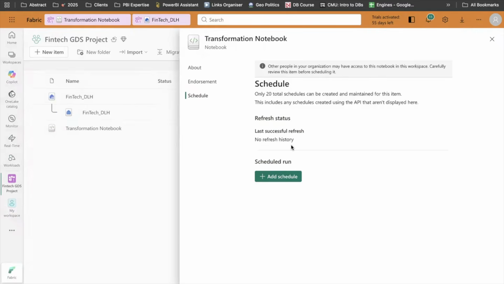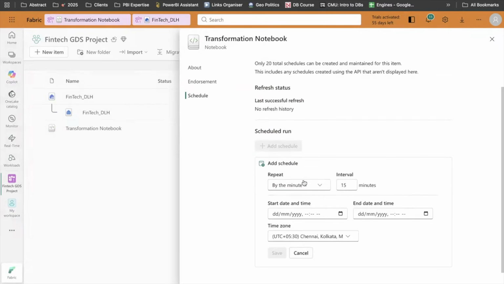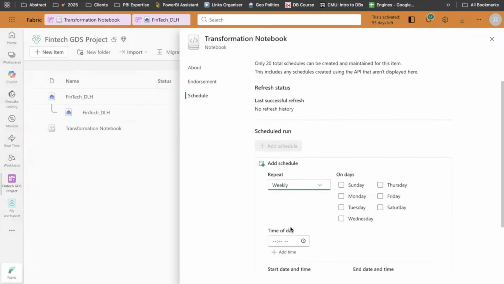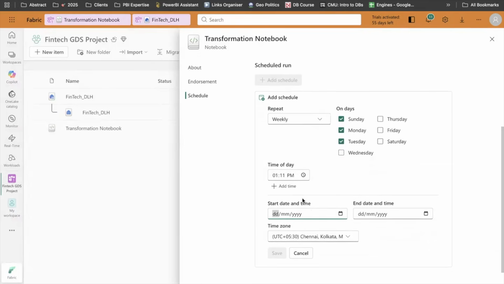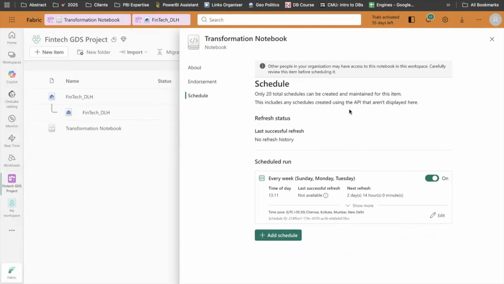If I want to schedule it monthly or weekly, let's say I want to refresh it weekly, every Sunday, Monday, any time, any date you can decide. And now you don't need to do anything manually, right? So I can select when I want to start my process, when I want to end it, click on save, and perfect.